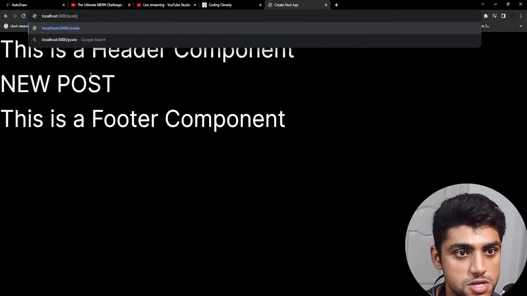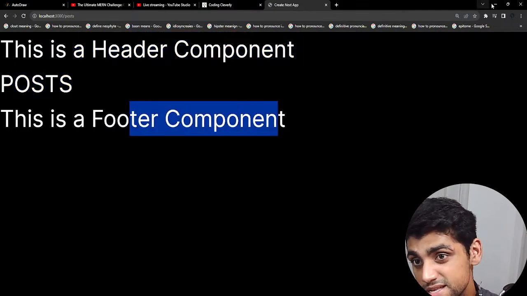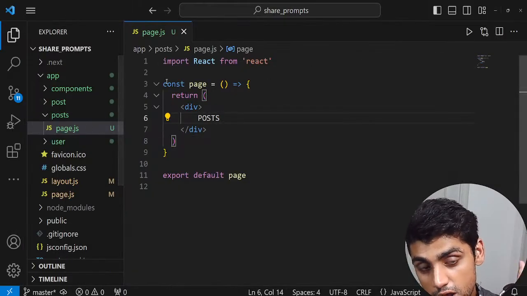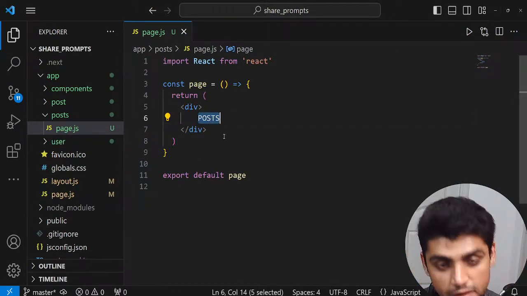Okay. So we're going to post, and you can see there's this post, right? The header and the components are completely the same because I set them in the layout over there. So that's why they're not changing. And that's one beauty of what we used.